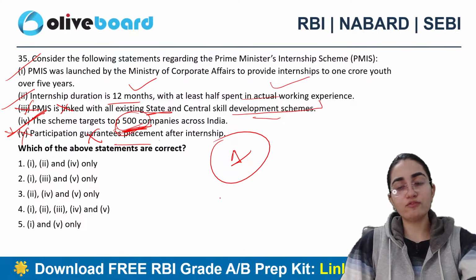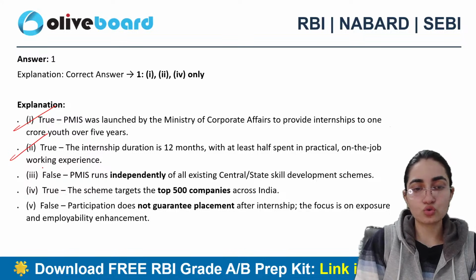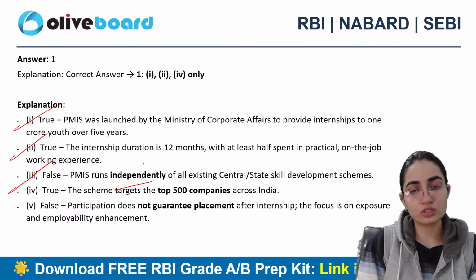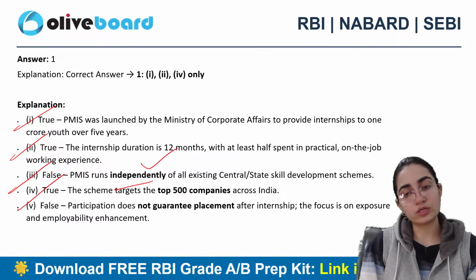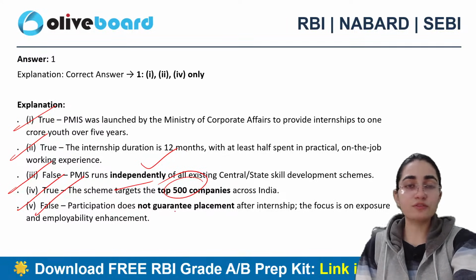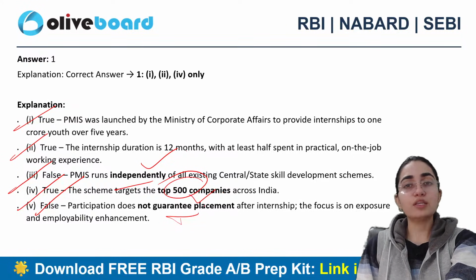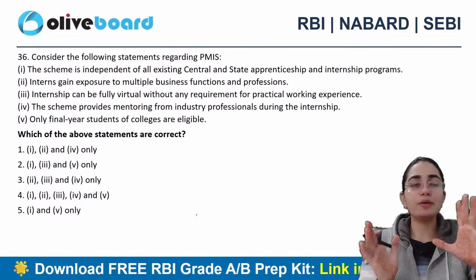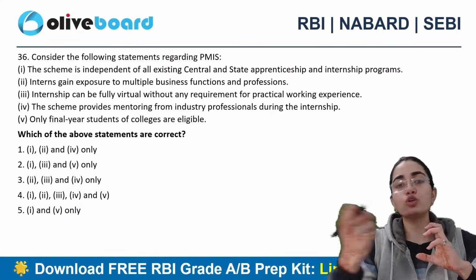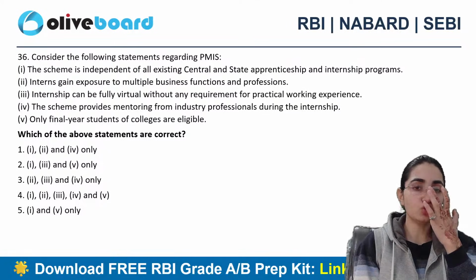First, second and fourth here. So this clearly says that yes, first is true, second is true, third is false, because of course this runs independently. Fourth is also true, it is associated with 500 companies only. And this fifth one is also incorrect in nature, because it doesn't guarantee placement. But the focus is on what? To fulfill the gap between what we have learned from our institutes and what the job market is demanding from us. Providing skills is its work, and job guarantee is not the one.